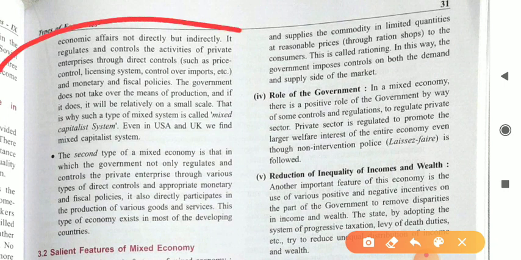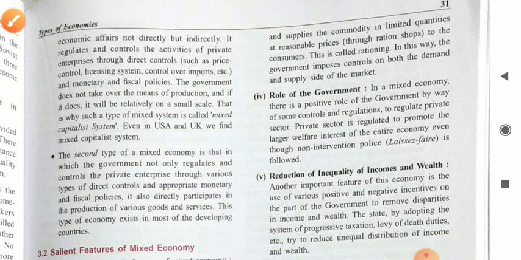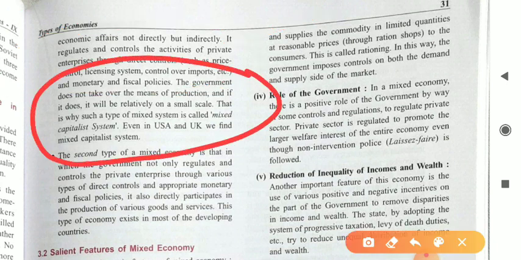It regulates and controls the activities of private enterprises through direct control, such as licensing. In our country, we have licensing, control over import, export. All these are done by the government. Okay, dear student, so the government does not take over the means of production, and if it does, it will be relatively on a small scale.